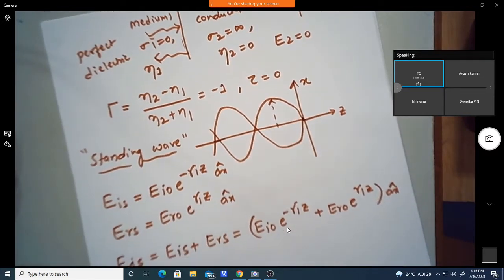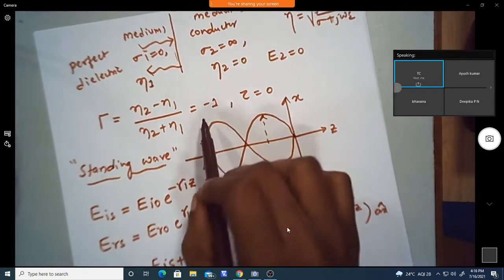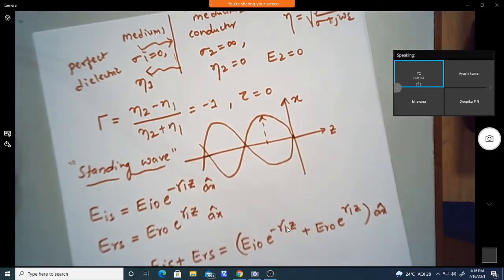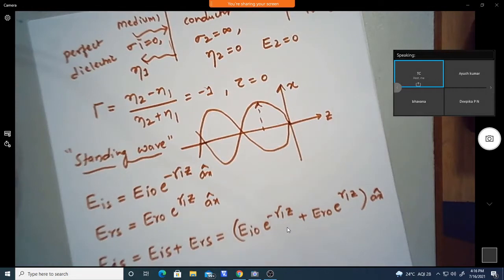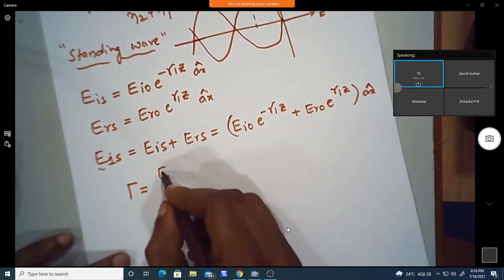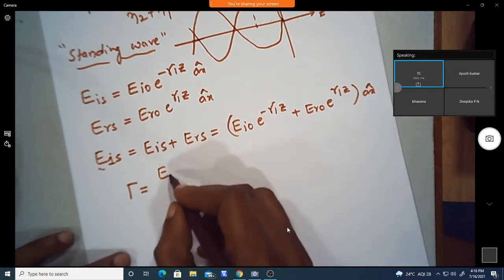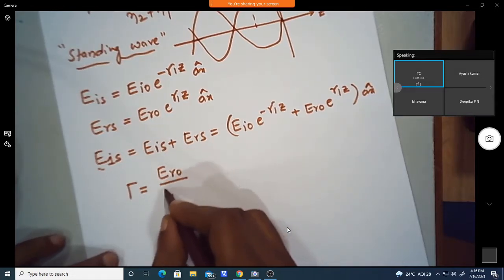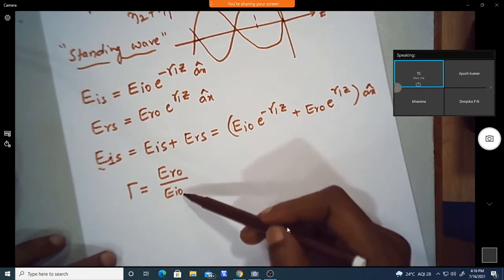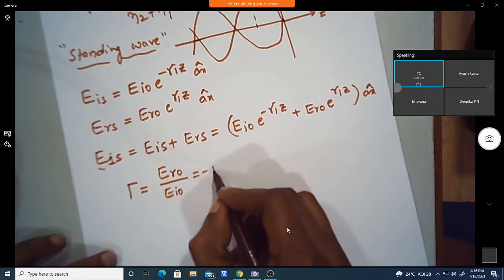Now as I said, the gamma is equal to minus 1. That we know already from these parameters. Now from gamma we know another relation, which is the ratio of the reflected wave to the incident wave. From the previous discussion, the reflected wave to the incident wave is equal to minus 1.